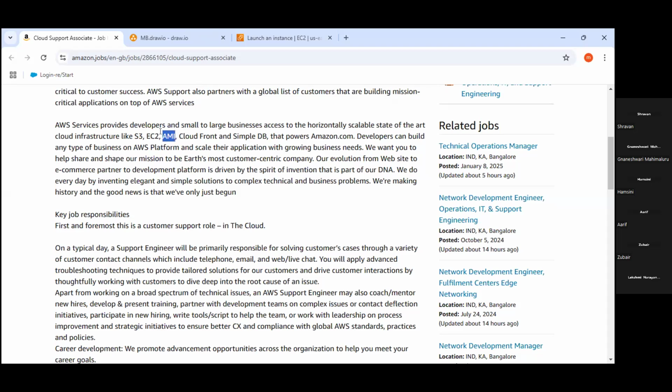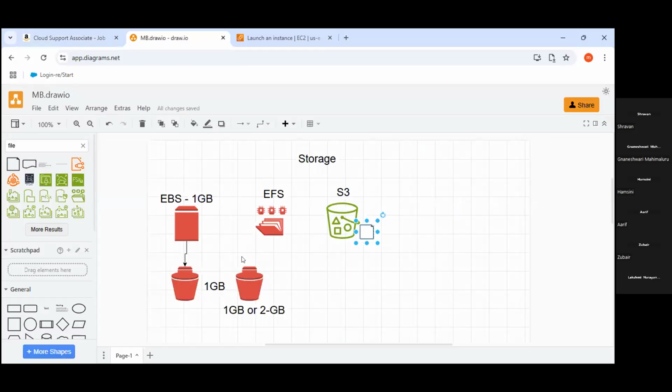Next, AMI, Amazon Machine Image. So Amazon Machine Image is nothing but a backup of your operating system, guys. We have to create that once your service is working perfectly, once your server is ready. Let's suppose here.